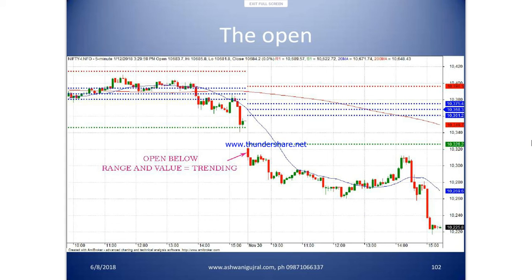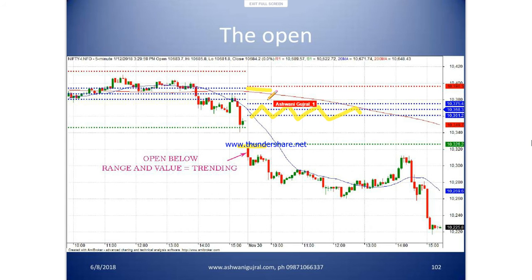Now the open. The open is very crucial in the pivot system. Why is that? Because like I explained yesterday, or rather today, that we are looking for the initiative guys to come in. Now this is the central pivot zone. The initiative seller or the initiative buyer in general are coming either above R1 or below S1.